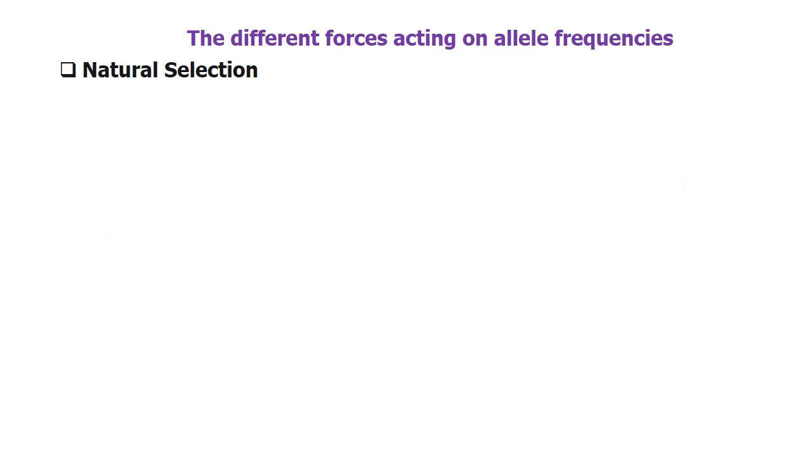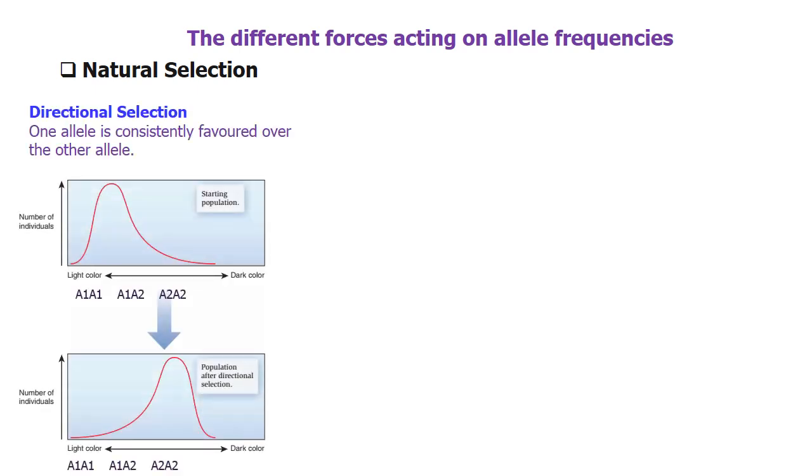There are different ways selection can operate. One is directional selection. Under directional selection, one allele is consistently favored over the other allele. As a result, selection drives the allele frequencies towards one direction, that is, towards an increasing frequency of the favored allele. In the graph, you will see there were more light colored individuals in the starting population. When natural selection acts, more individuals are selected for the dark allele.